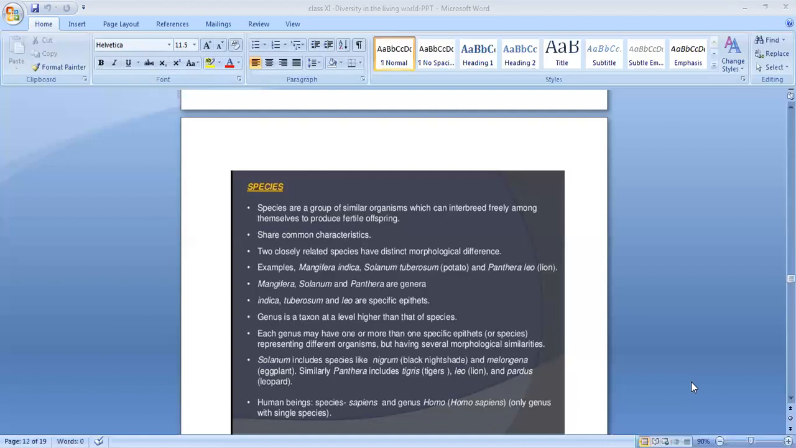Human beings: if we take the scientific name, it is Homo sapiens. Homo, that is the genus name. Then sapiens, that is the species name. Clear? Homo sapiens. Homo genus, sapiens species. This is the only genus with a single species. For all the other things we told before, the genus is the same but the species are different. But here we can see only one type: it has only one genus and only one species, Homo sapiens.